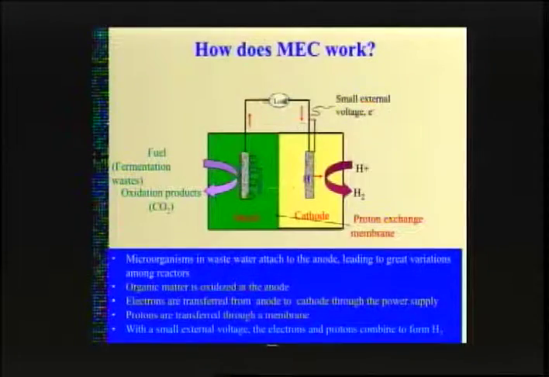Now, this is how a microbial electrohydrogenesis cell works. There's an anode chamber and a cathode chamber. When wastewater is pumped into the anode chamber, it brings with it bacteria and organic matter.